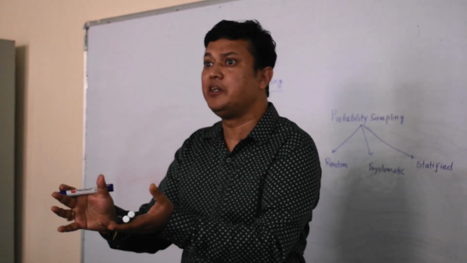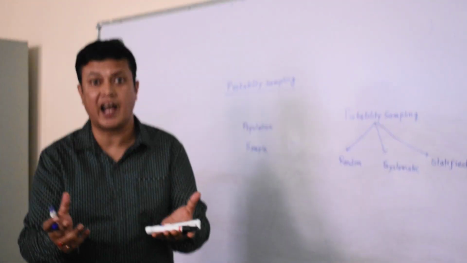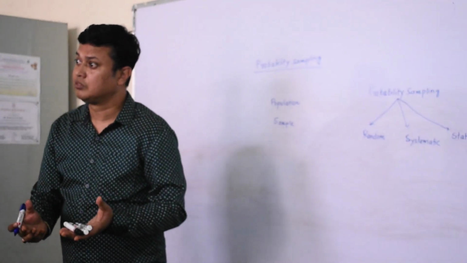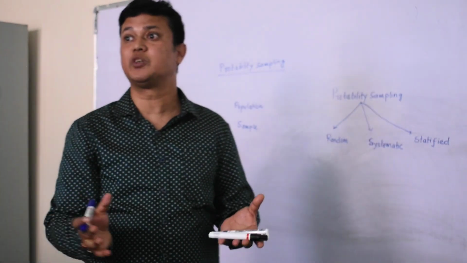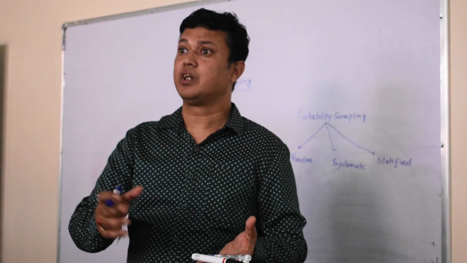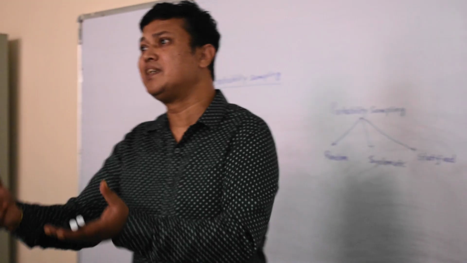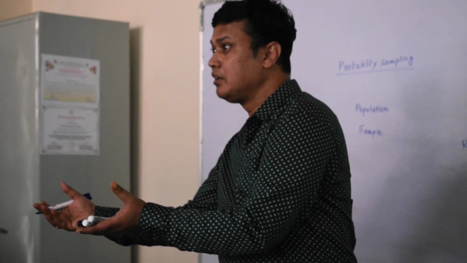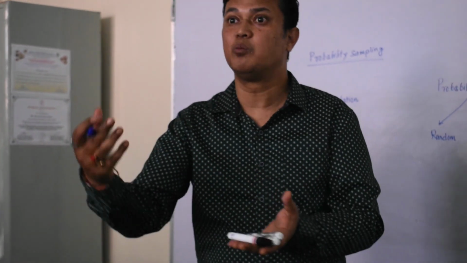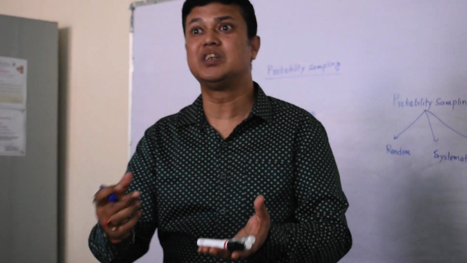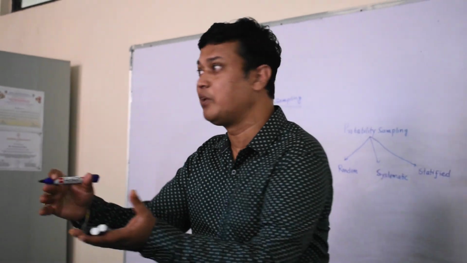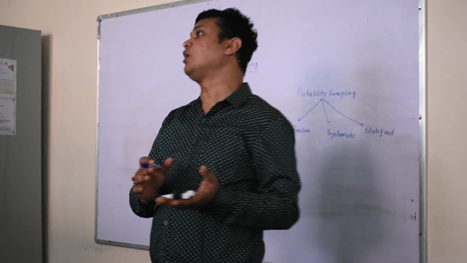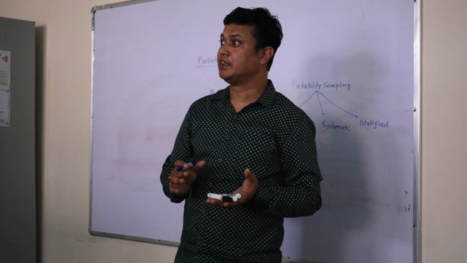I can divide your class based on height, or on your marks: fair, average, brilliant, or extraordinary. I can divide your class into boys and girls. This is called stratified sampling because I am dividing into different classes, right?